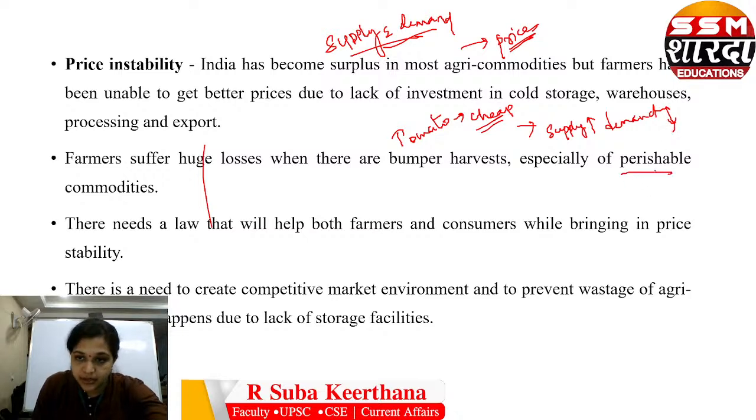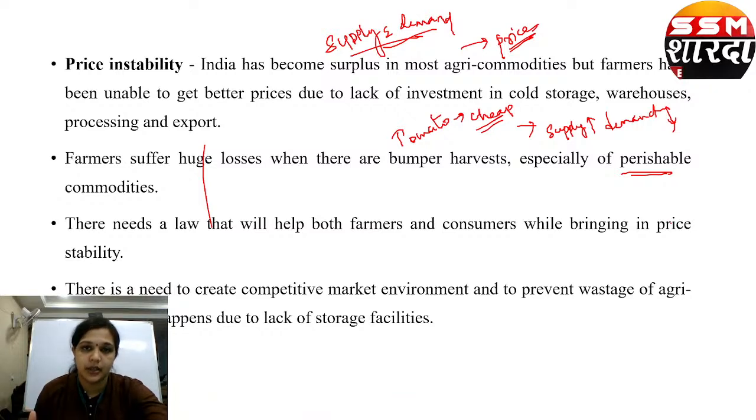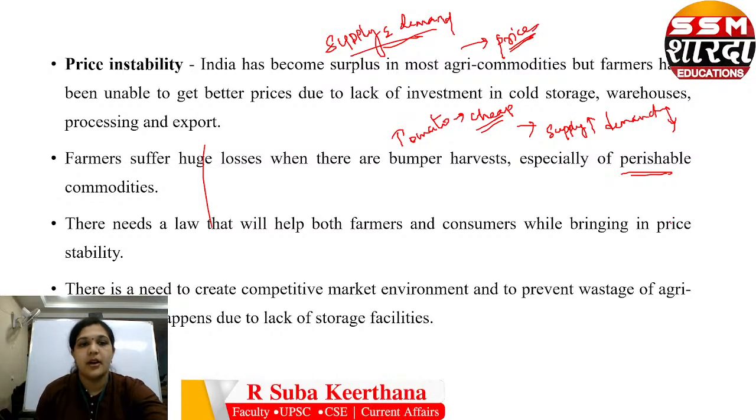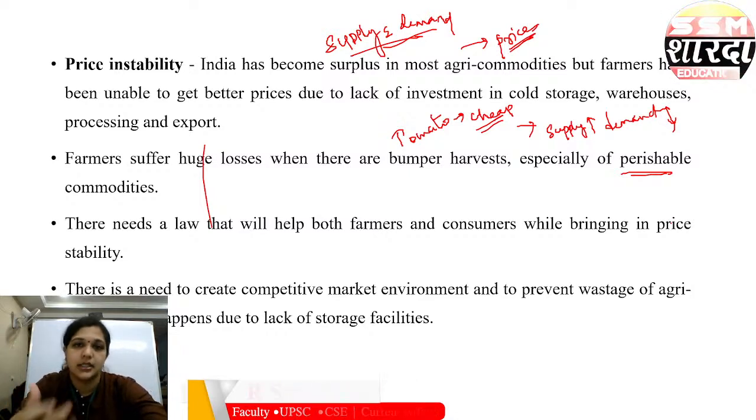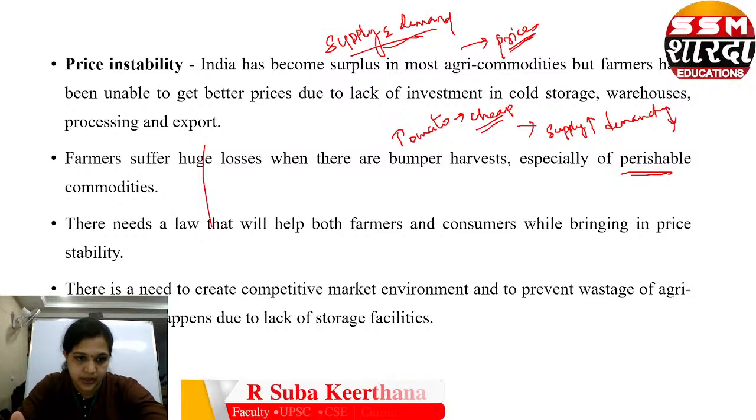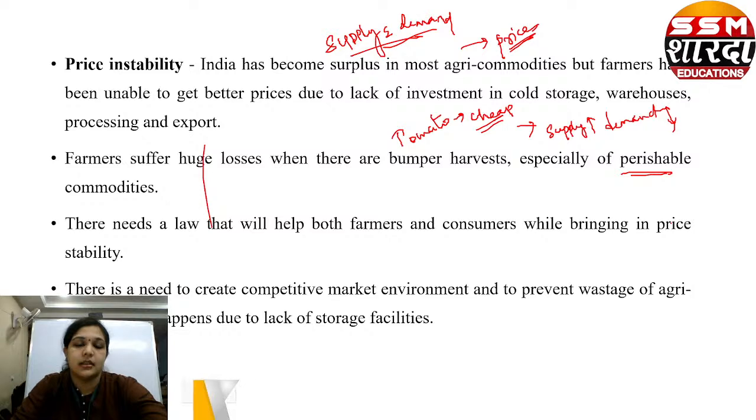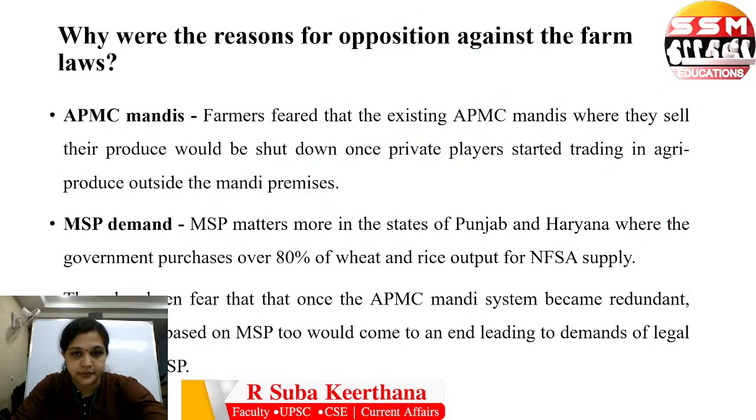And that too, when it is a perishable good, you cannot stock it for very long. So the farmers suffered a huge loss, since they don't want to waste it, and they start giving it for a very low price. So there was a need to create a competitive market environment to prevent the wastage of agri-produce due to the lack of storage facilities.